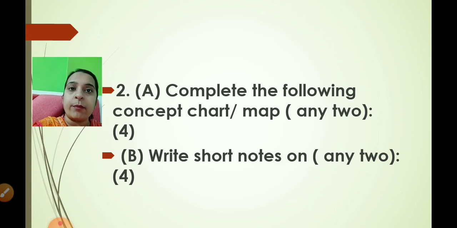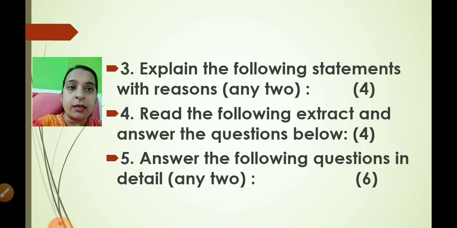So children, question number 2A is complete the following concept chart or concept map. For 4 marks, you have to write any two. Write short notes on, again any two for 4 marks. Now question number 3: explain the following statements with reasons. 4 marks for that, any two. Now children, you will be given 4 questions, that is any two out of 4. So 4 questions will be given and you have to write any two.